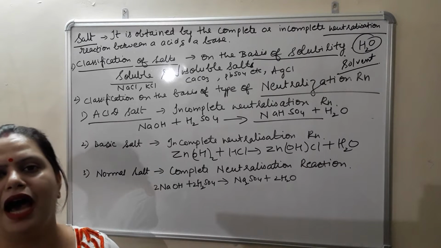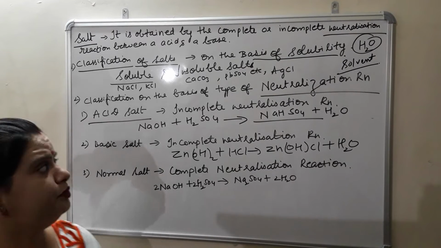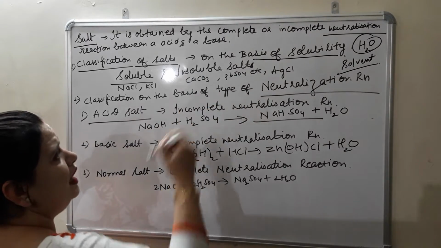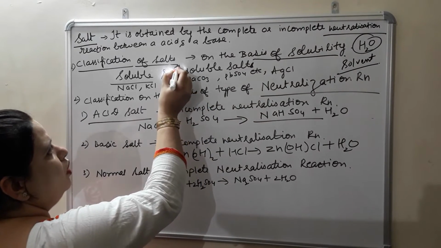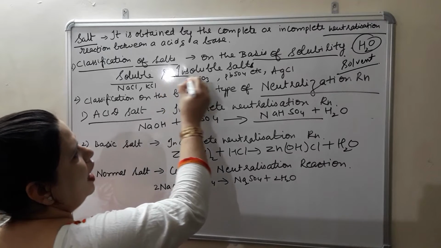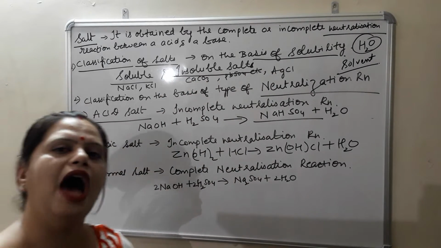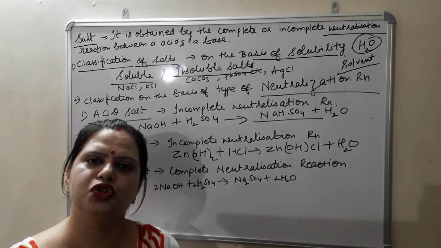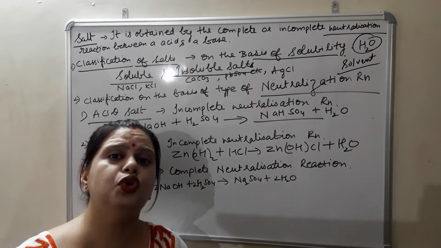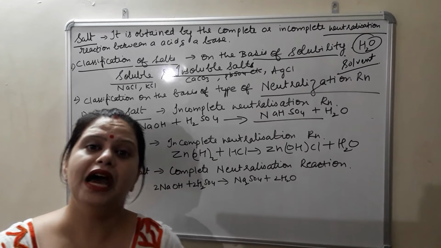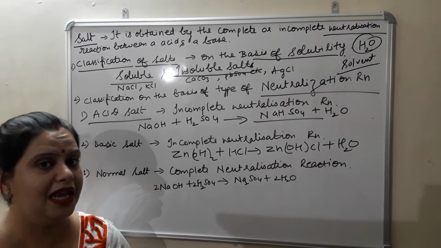So all these are soluble salts. Second, as the name suggests, insoluble salts are such salts which are not soluble in water. Insoluble salts are often referred to as precipitate.